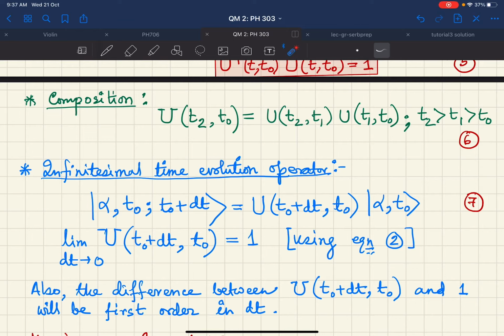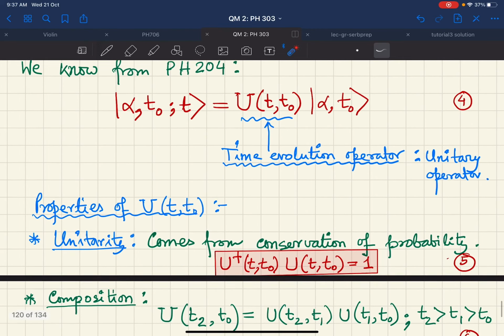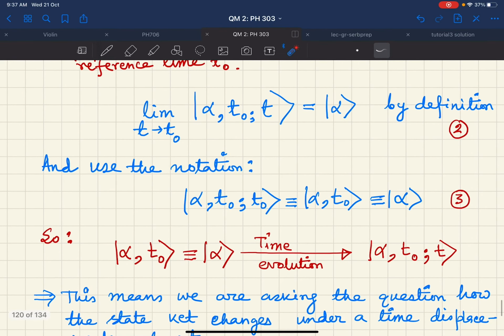Now, of course, we know that because of the continuity, the infinitesimal time evolution operator has to reduce to unity. You remember our equation 2 here. This says that in the limit t going to t naught, I will have my original state back.